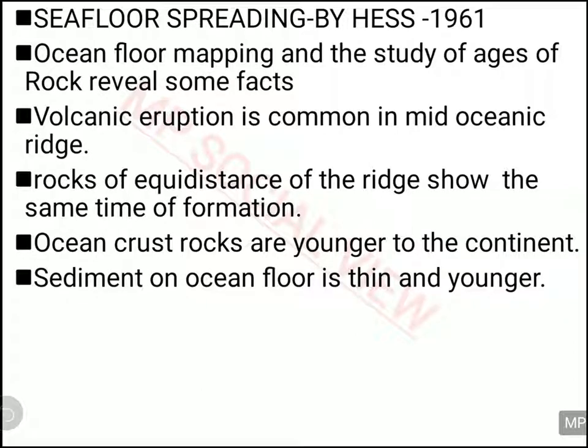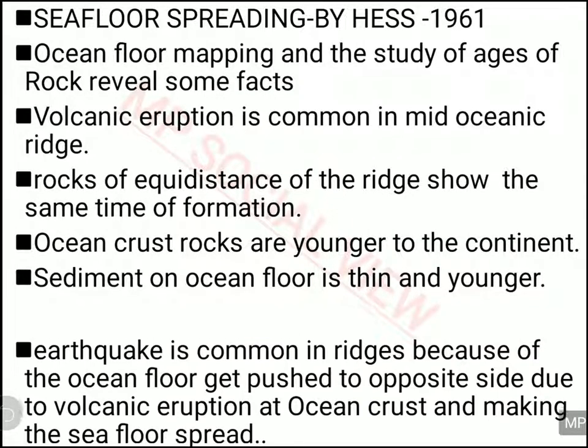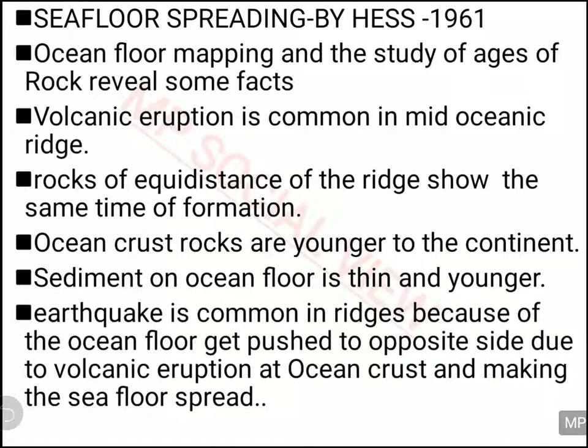So when the soils of the continents are old, that means continents are older than the ocean, and it is thick also. The continental soil is thick because layer by layer was deposited in the course of time, but the soil of the ocean is thin. That means it is of recent formation.